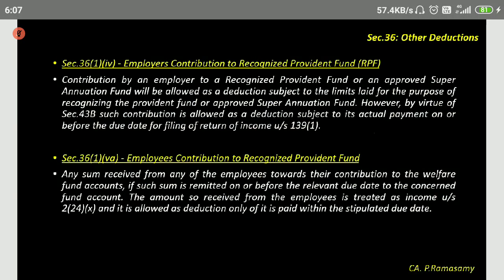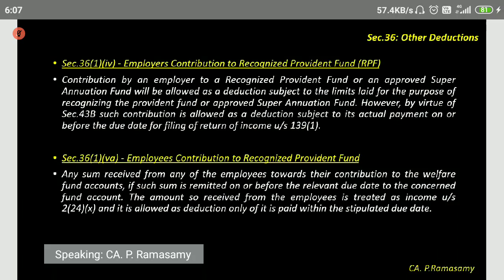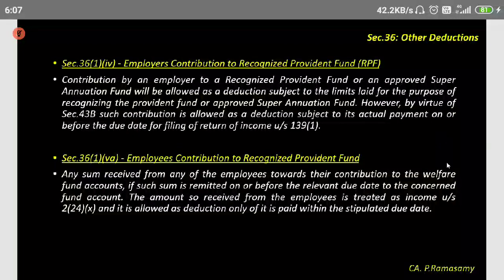Yes. This one I want you to just go through, just read through this. We did discuss this, but we did not have a slide at that time. Employer's contribution to recognized provident fund.